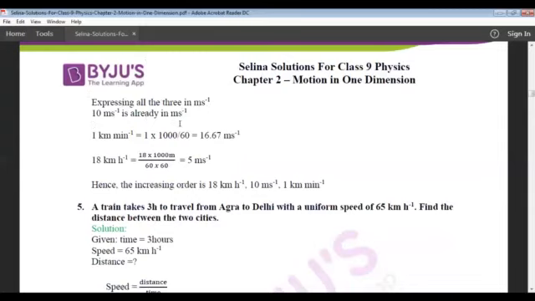So first one is already in meter per second. Next is 1 kilometer per minute. So 1 into kilometer is nothing but 1000, and per minute is nothing but 60 in the denominator. So the answer is 16.67 meter per second. Third one is 18 kilometer per hour. So 18 into 1000, and the hour in the denominator is 60 into 60, that is 5 meter per second. So hence the increasing order is 18 kilometer per hour, 10 meter per second, 1 kilometer per minute.